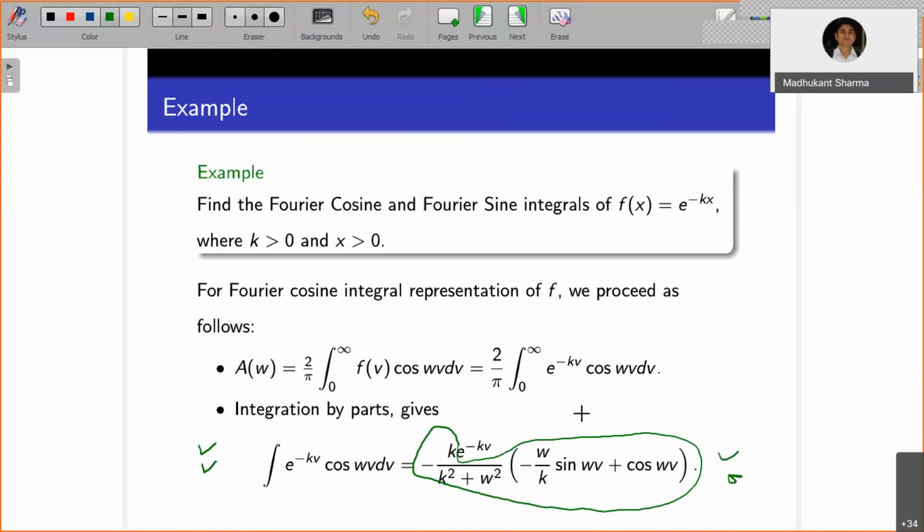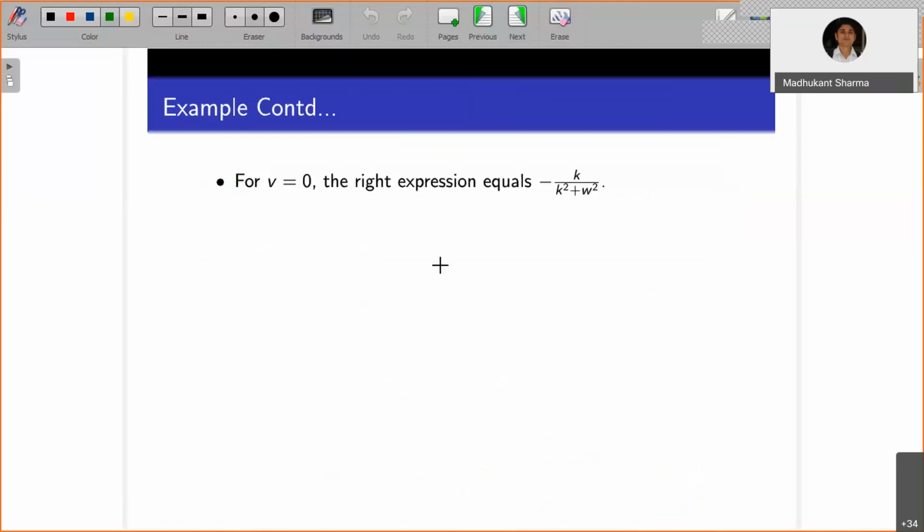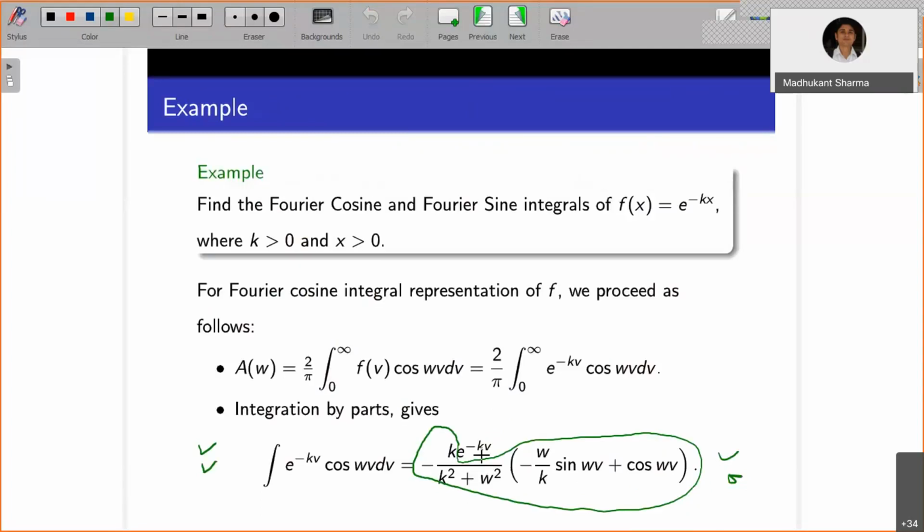At v equals 0, the right hand side expression has k by k square plus w square with a negative sign; e to the power 0 is 1, sin 0 is 0, cos 0 is 1. So what you have is minus k by k square plus w square.